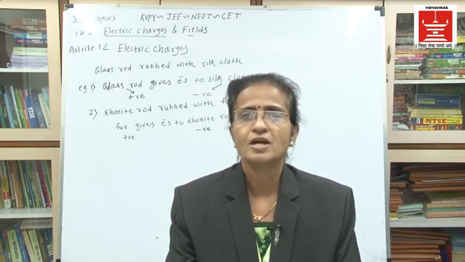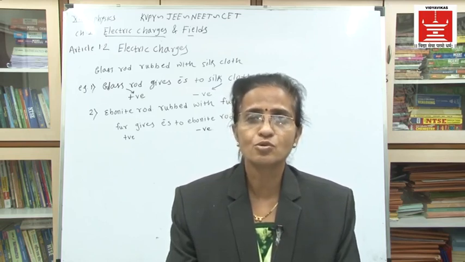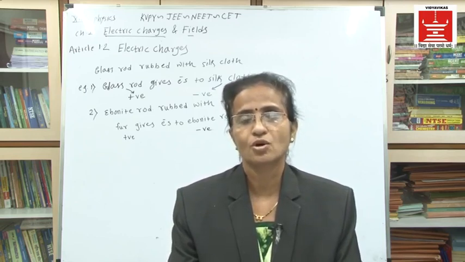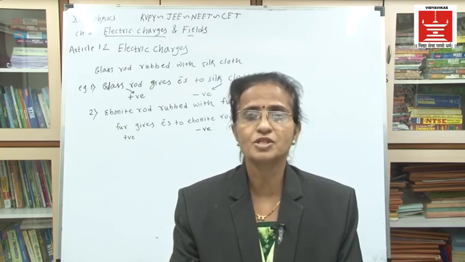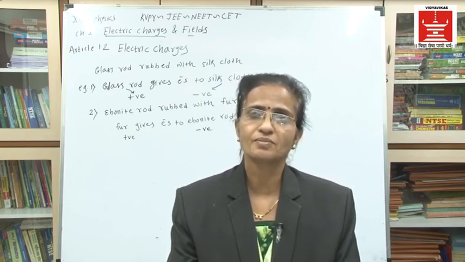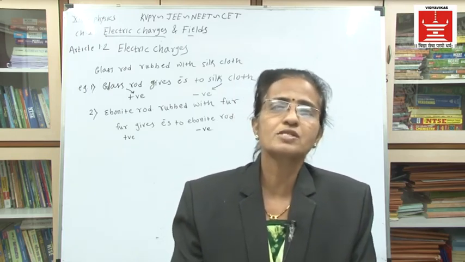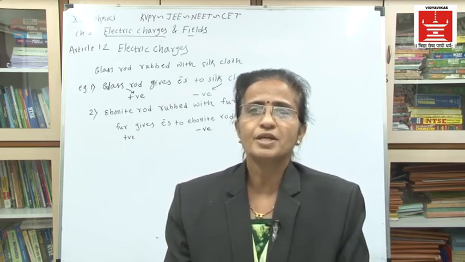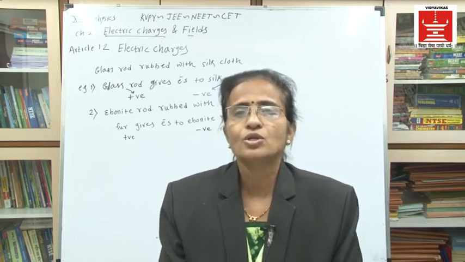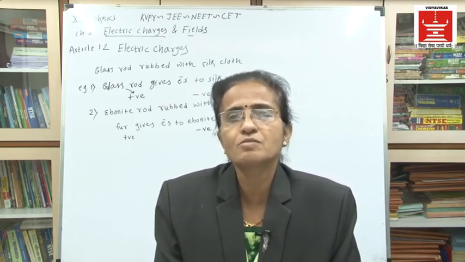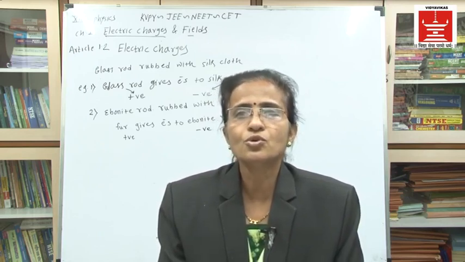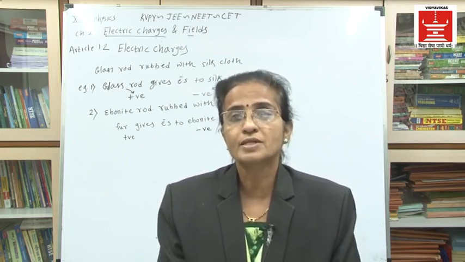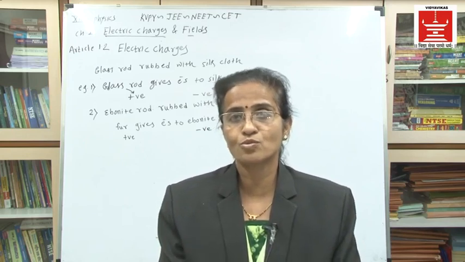Do you understand how the positive and negative charges are produced? It is because of the friction between the two substances or two objects. And whenever friction is there, we observe that one substance becomes positive, the other becomes negative. Now, various examples can be given from our everyday life. You know that in the winter season, our hair becomes dry. And when you use a comb to set your hair, and when that comb is taken out, it attracts small pieces of paper towards it.